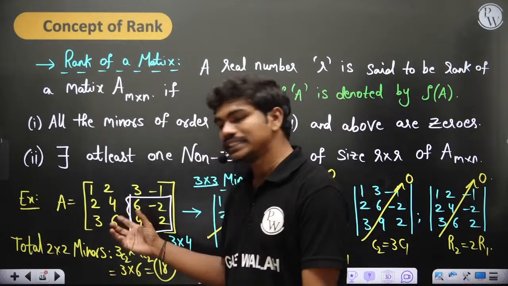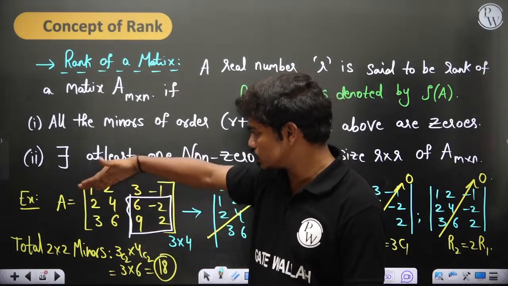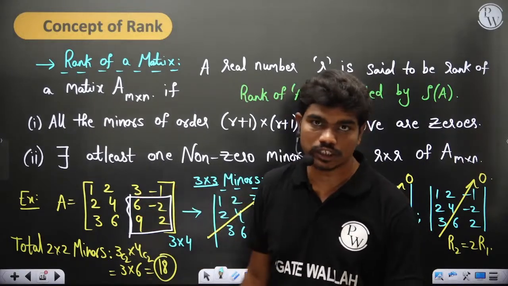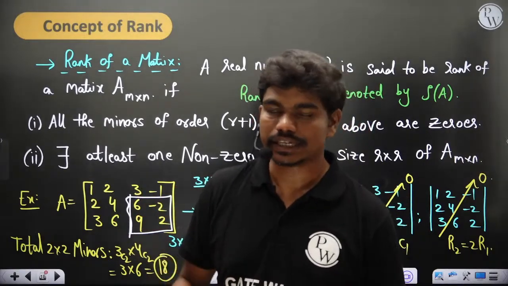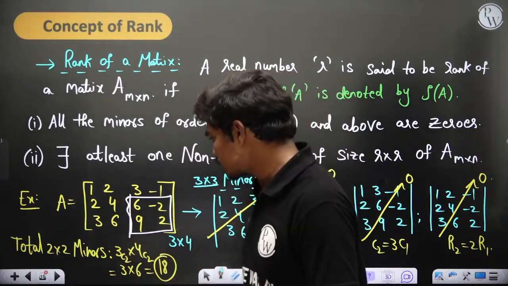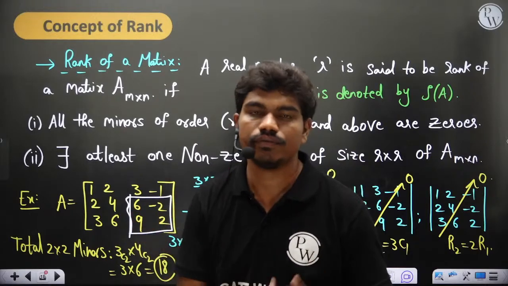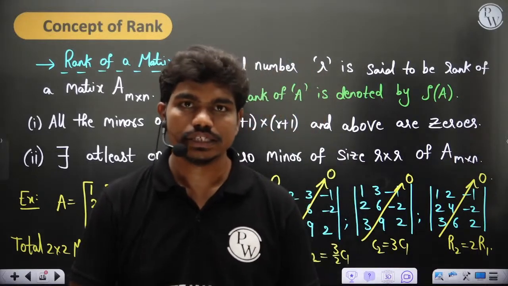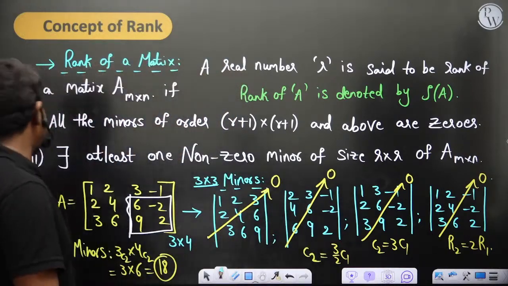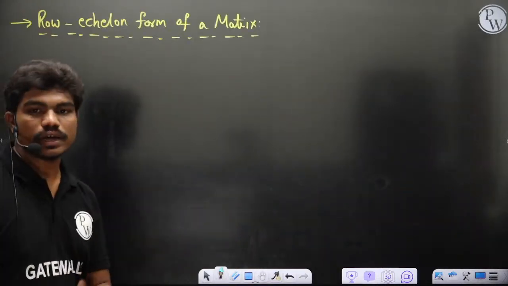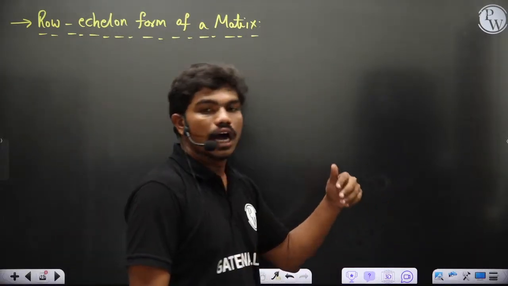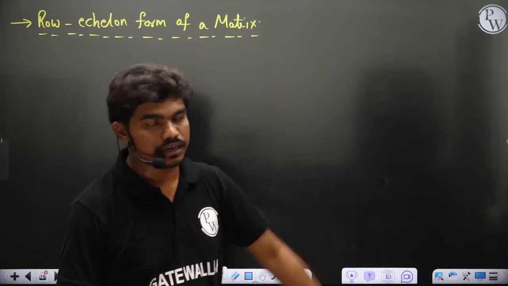Of course, I have given a very simple matrix, because intentionally I showed you that this row is 2 times this one, so you can identify which determinants are 0 and spot one block which is non-zero. But if I give you complicated matrices with elements like 1, 7, -8, -4, 2, 9, then this calculation becomes very non-intuitive. We would have to do a lot to tell whether the determinant values are zeros or non-zeros. To compensate for that, we achieve a form called the row echelon form of a matrix. We will see now how we achieve this and how we decide the rank.